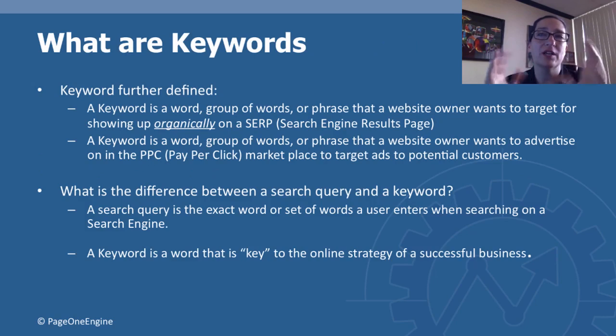Now, what are keywords? That was the definition. So if you think of keywords further defined, a keyword is a group of words or a phrase that a website owner wants to target for showing up organically on a search engine. A keyword is a group of phrases that a website owner wants to advertise for in the PPC marketplace. In Google, that's called AdWords.